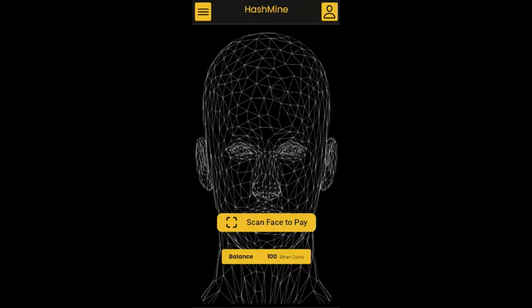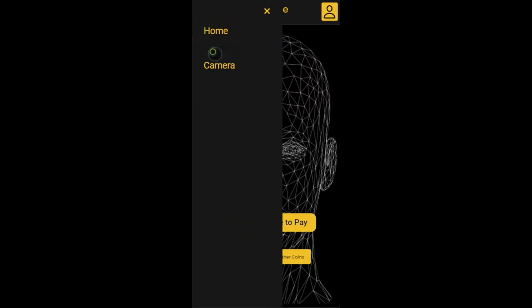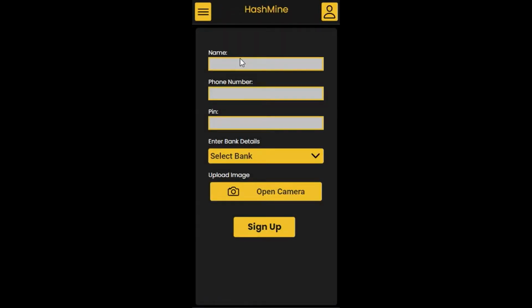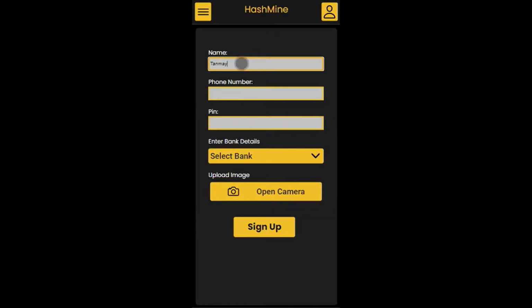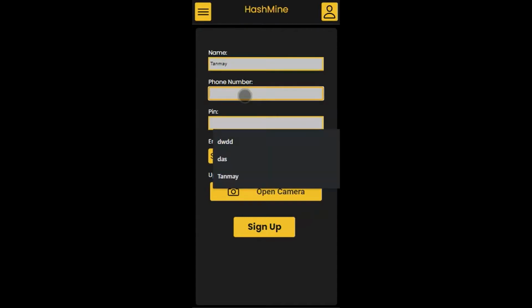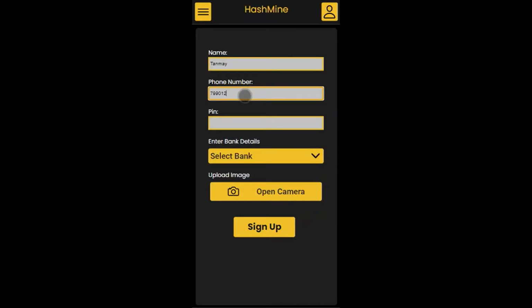So as you can see, a person named Tanmay is trying to register through our application. So he has to enter the following details, which is his name, his phone number, his security PIN. Then he also has to select the bank or the Ethereum wallet, whichever is required for registration. Then, as you can see, he's entering the PIN right now.